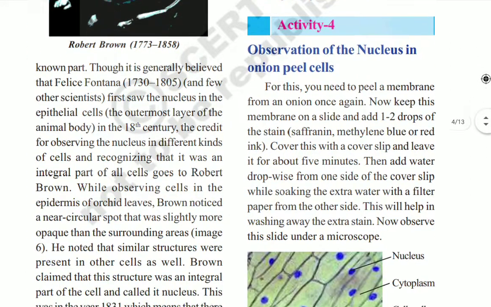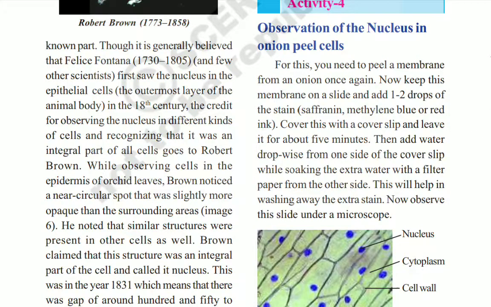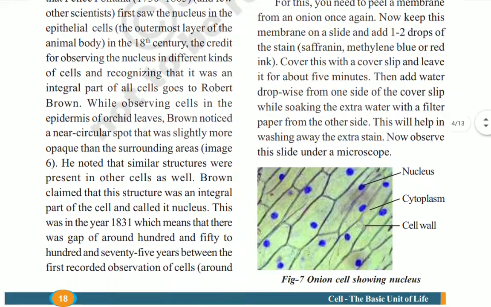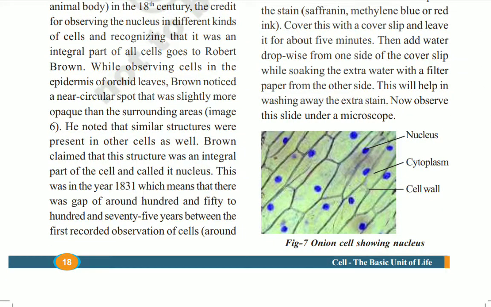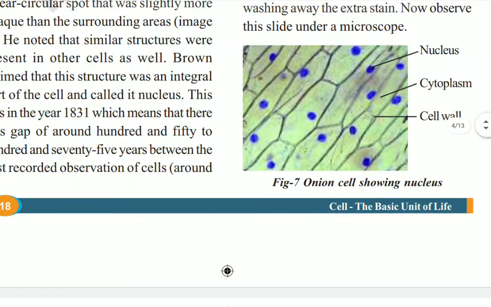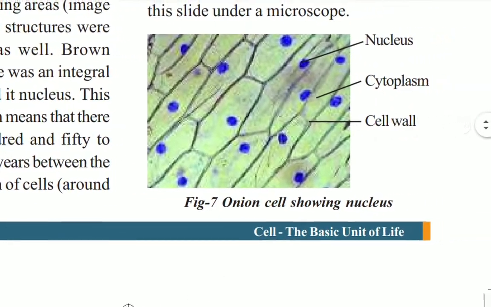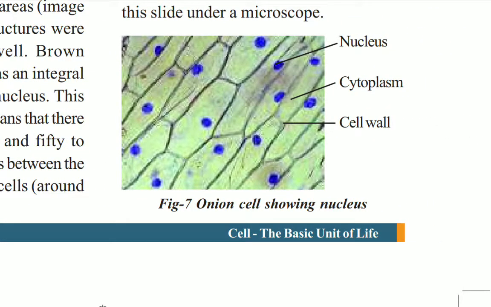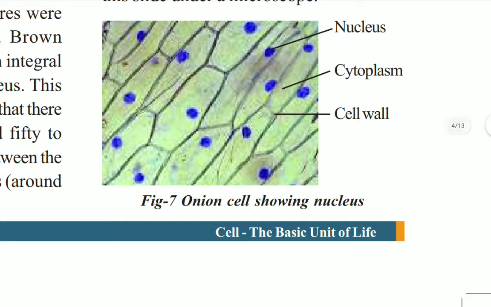After that, here we have an activity to observe the nucleus in onion peel cells. If you do the activity, you will be able to observe the plant cells, the onion cells, like this. In the figure you can see the onion peel cell. If you observe this using the microscope, we can understand the different parts of the onion peel cell.